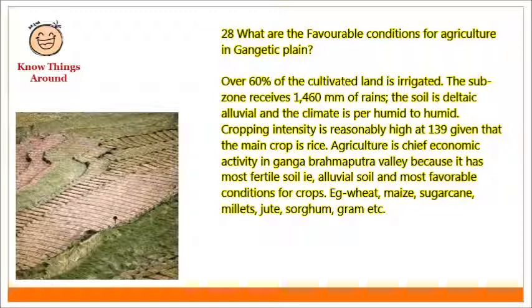Agriculture is a chief economic activity in the Ganga Brahmaputra Valley because it has the most fertile soil, that is alluvial soil, and the most favorable conditions for crops. Examples: wheat, maize, sugarcane, millets, jute, sorghum, and gram.